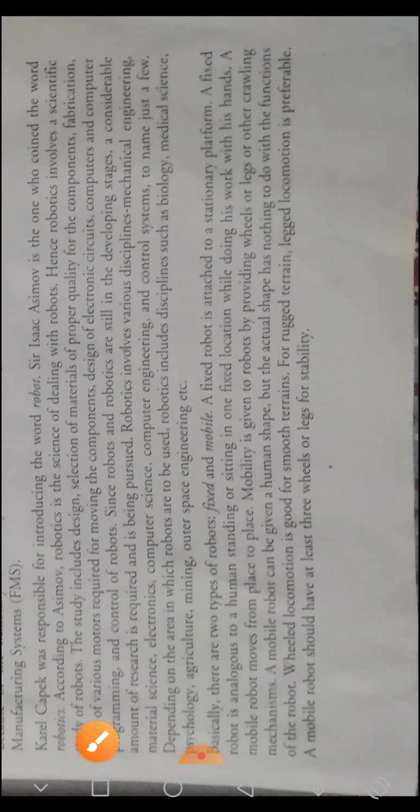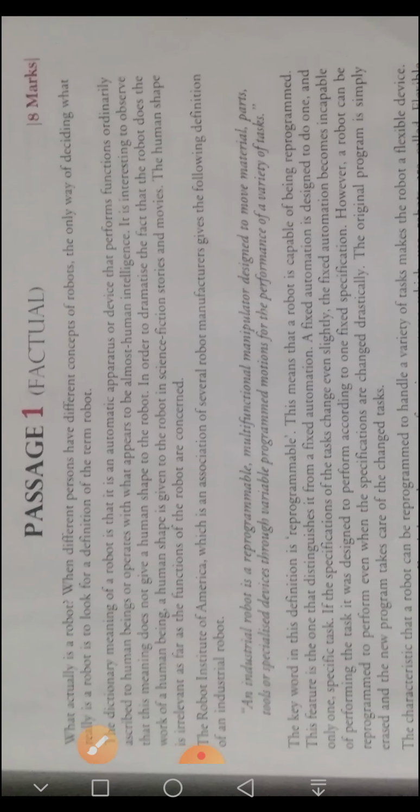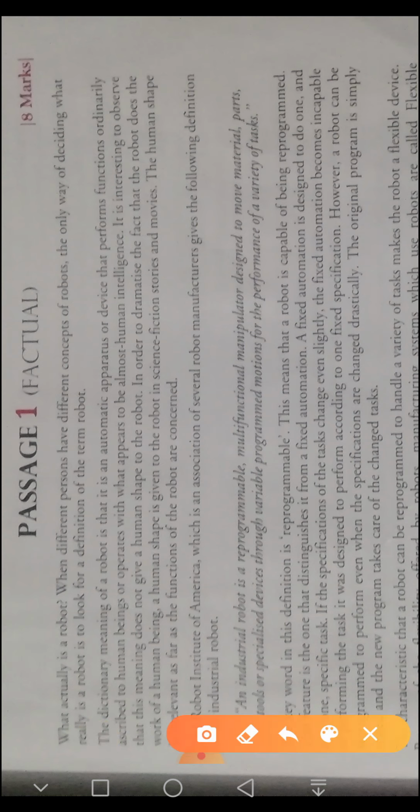So after getting 4 headings, it becomes very easy to write subheadings and all. For the first heading, I'm just giving you an example of how to make your subheadings. First is our dictionary meaning.